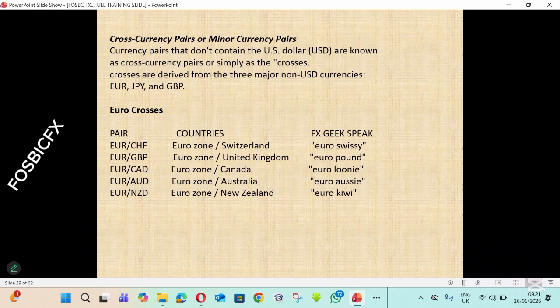First of all, they are crosses because they are minor, they do not contain USD. Now, they are euro crosses because they contain the euro. Euro is present in all the currency pairs. That is why we call them euro crosses.